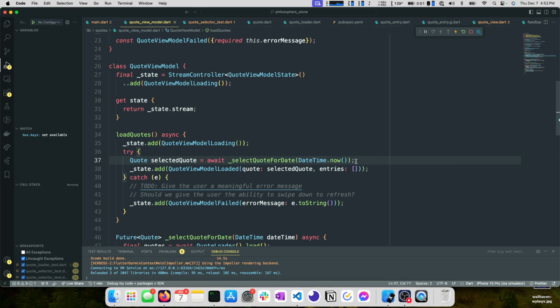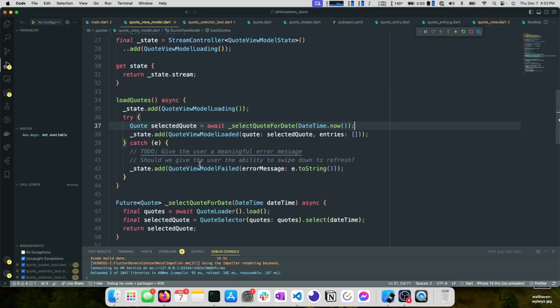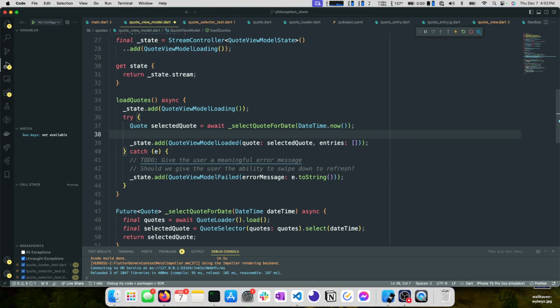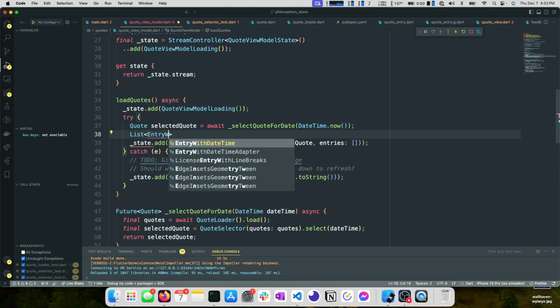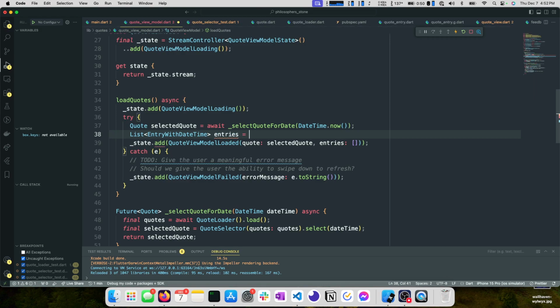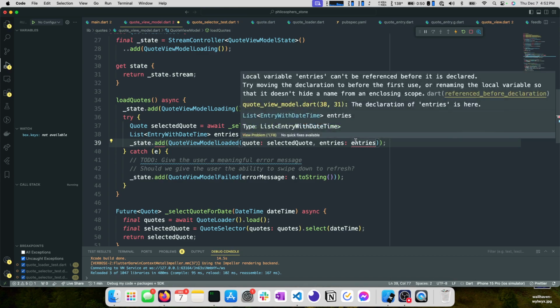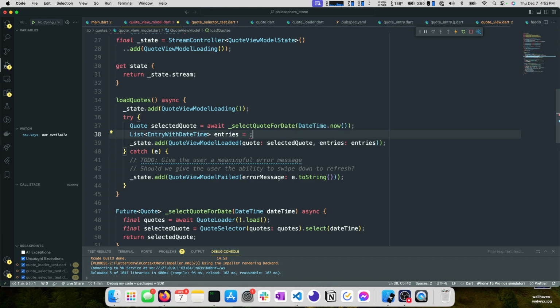Oops. So now we can go into line 38. In between 37 and 38, we'll add a new line. And now we need to look up the entries, right? So we have a list of entry with date time. This will be entries. And then we need to figure that out, so we'll get to that in just a second. We can also set entries here because we know that this will be a list of entry with date time, which is what this needs. Excuse me.